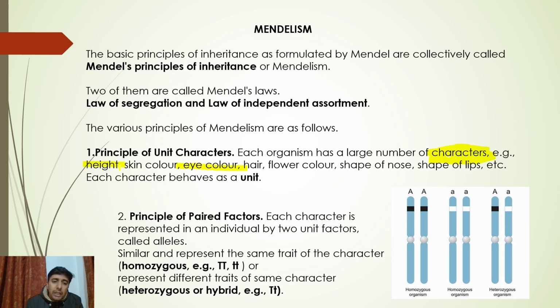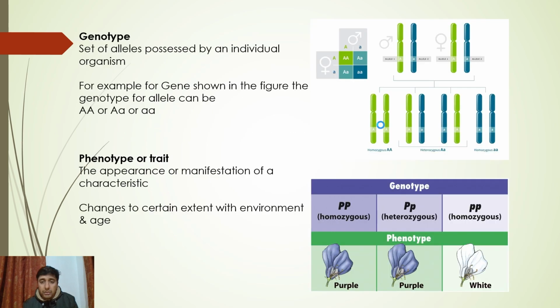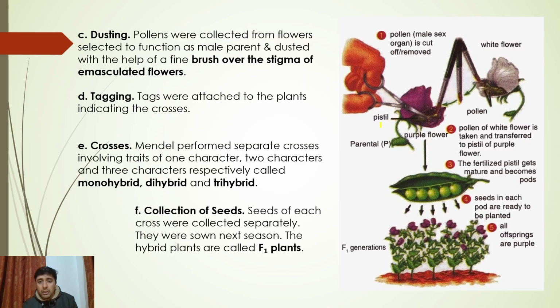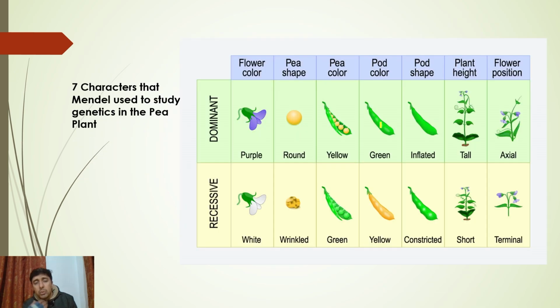Moving on, this principle states that each organism has a large number of characters, like skin color and eye color. In case of peas, you might be wondering, sir, what is the character in terms of peas? I think we discussed this in the previous lecture. Let me take you back over there. In the pea plant, 7 main characters were chosen by Mendel. So these were the characters chosen by Mendel. This is flower color, pea shape, pea color.